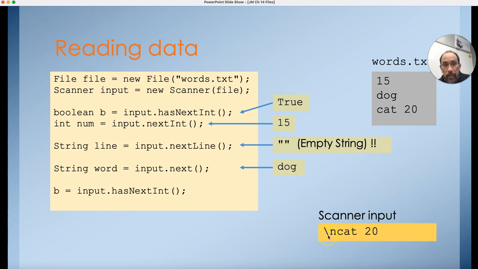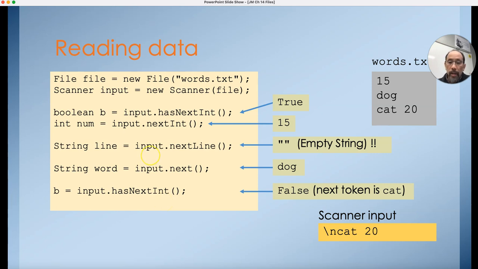So it'll skip over white space until it sees the next token, going beyond the \n. It'll look at the word cat and say, is cat an integer? No, it's not, so it returns false. It does not look beyond that to the 20. It's just asking, is literally the next token an integer? Is the next word an integer?